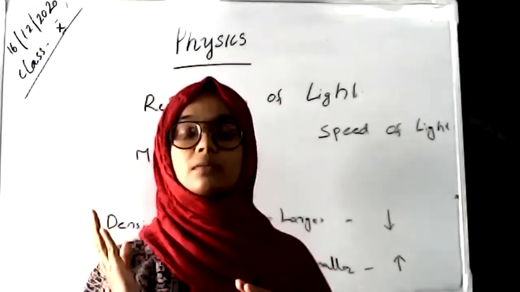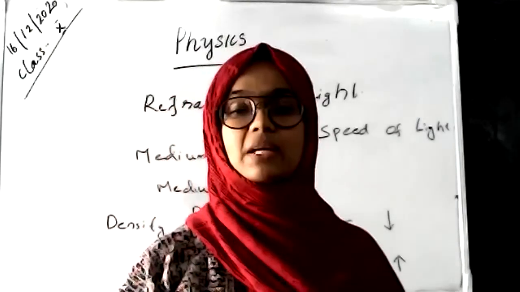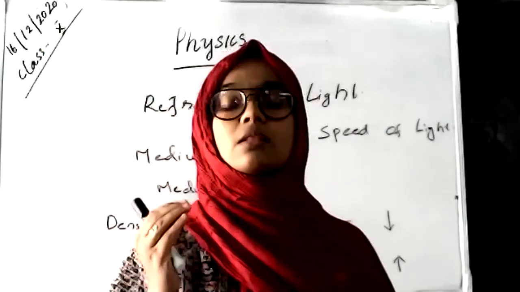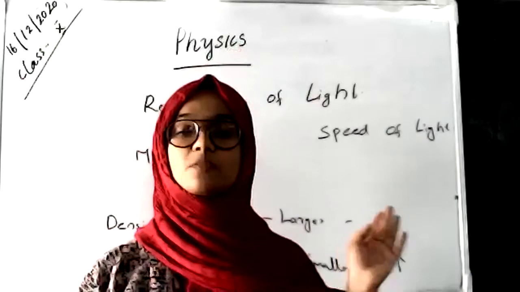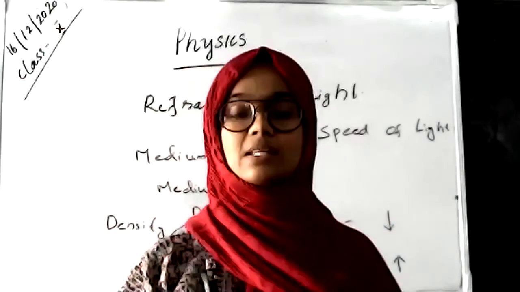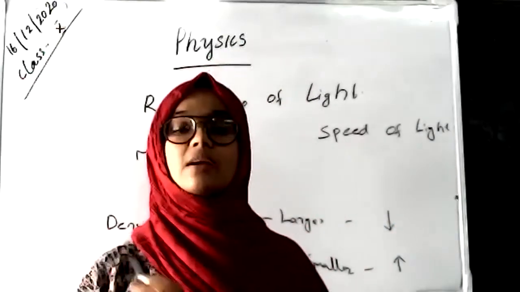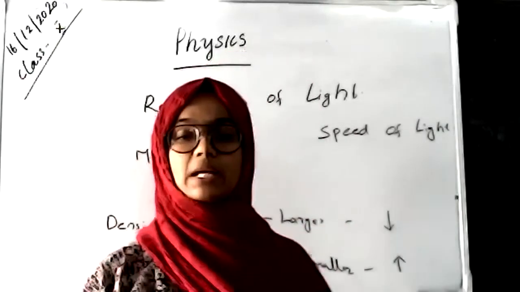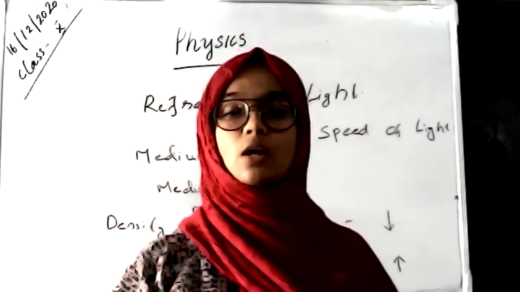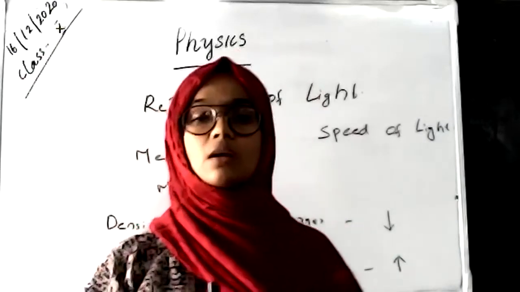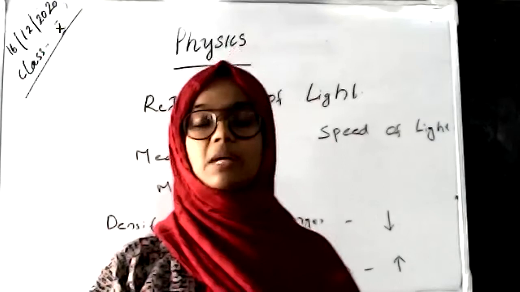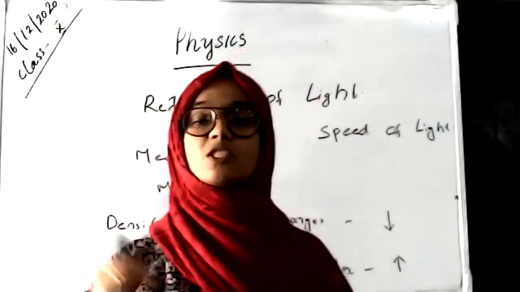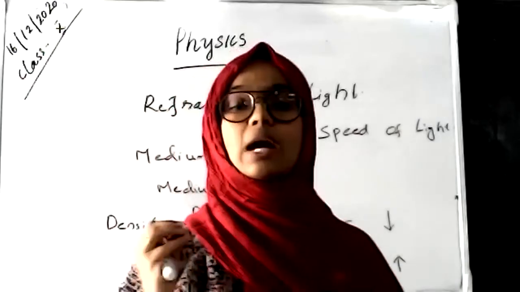And the speed of light depends on the density of the medium. We can say that the density of the medium is affecting the speed of light. And that density is the optical density of the medium. So, the optical density of a medium is controlling the speed of light through that medium. Okay. So, the optical density is affecting the speed of light through that medium.